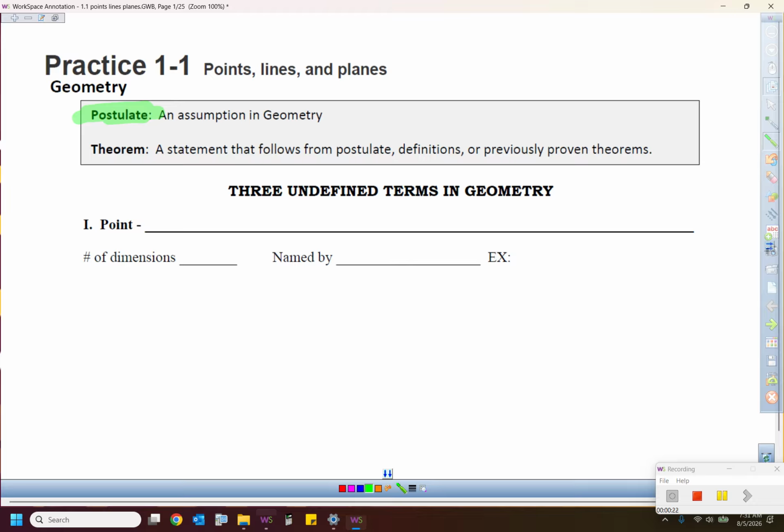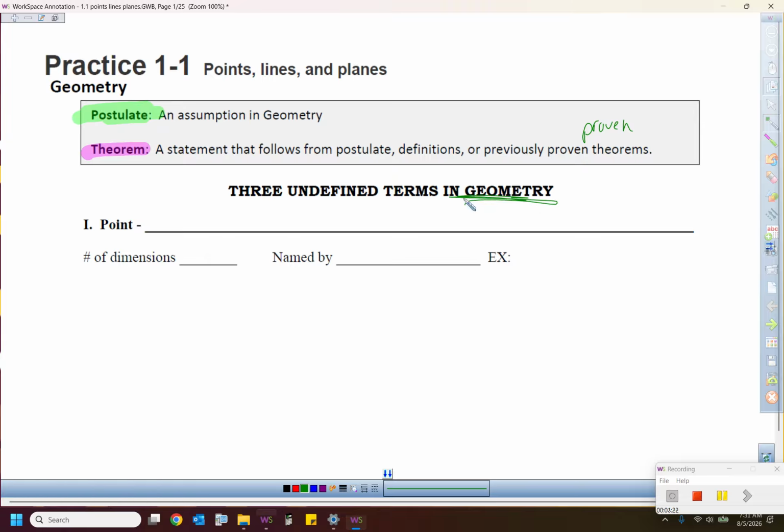So an assumption in geometry is called a postulate, and that's stuff that people just basically made up and everybody's going with. And then a theorem is a whole different ball game. It's similar but very different. It's a statement that can be followed from postulates, definitions, or previously proven theorems. And the main thing here is that theorems can be proven, and we will talk so much more about theorems another day. You probably remember the Pythagorean theorem where a squared plus b squared equals c squared. But today we're talking about really the three undefined terms in geometry.